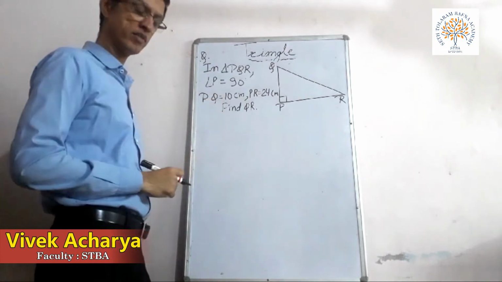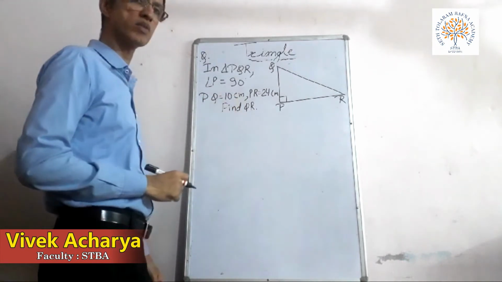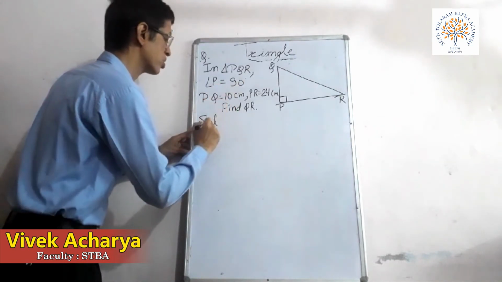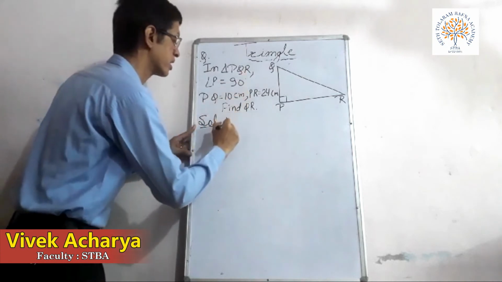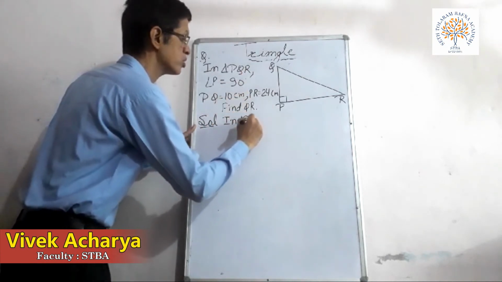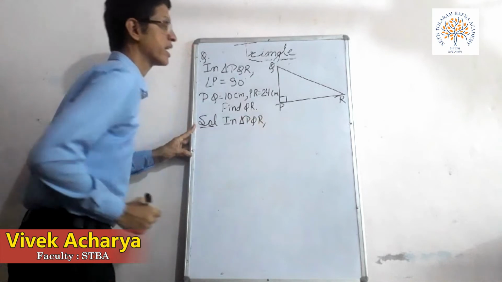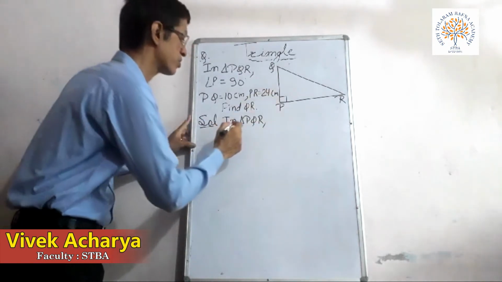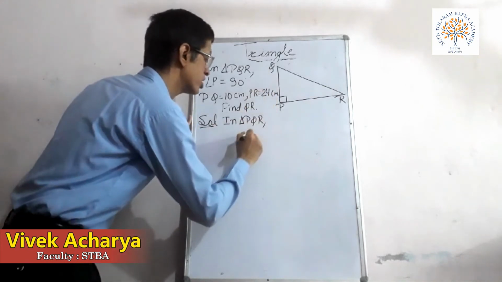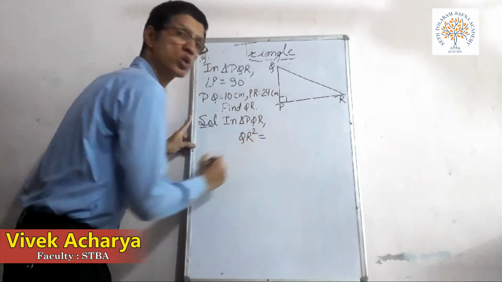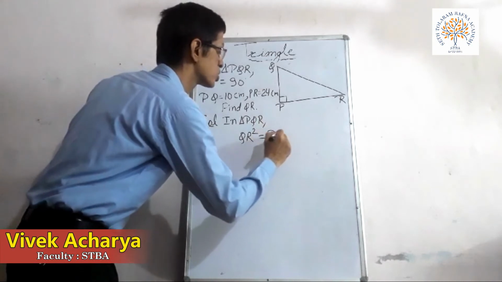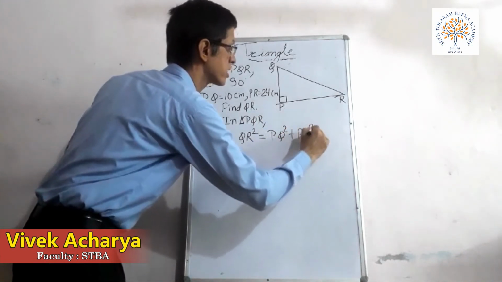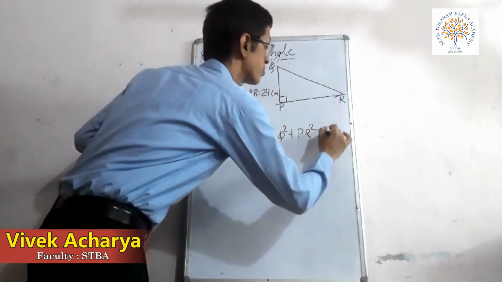PQ is 10 centimeter, PR is 24 centimeter. Now I am using the Pythagoras property in triangle PQR. As this one is a right angle triangle, I can use this Pythagoras property. The hypotenuse is QR, so QR square is equal to PQ square plus PR square by PP.